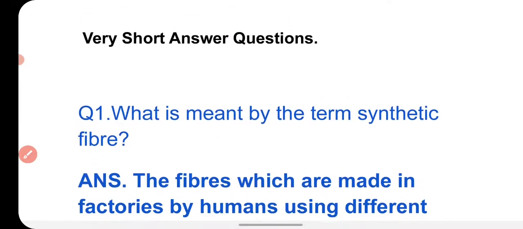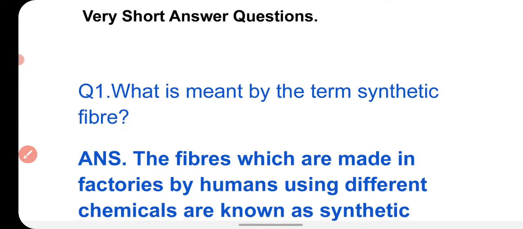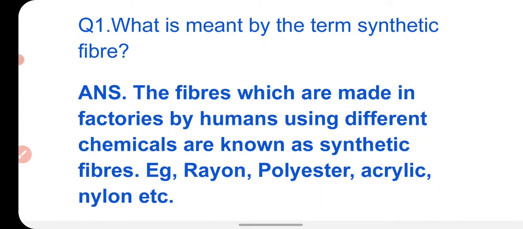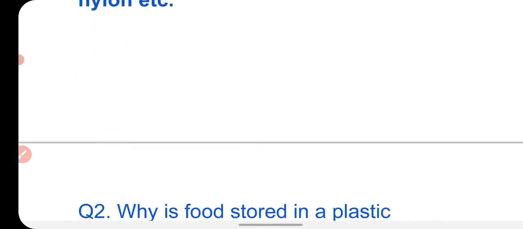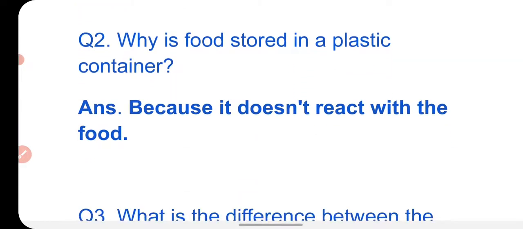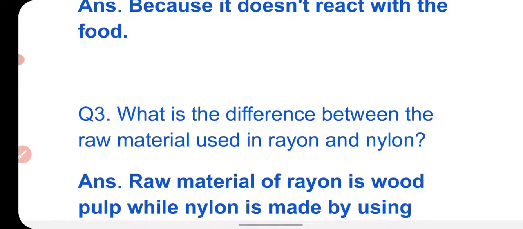Now we will solve very short answer questions here. First question is: what is meant by the term synthetic fiber? You have to define synthetic fiber. The fibers which are made in factories by humans using different chemicals are known as synthetic fibers. Examples: rayon, polyester, acrylic, nylon, etc. Next question is: why is food stored in plastic containers? Because plastic doesn't react with the food. So it is safer to keep the food in plastic containers.